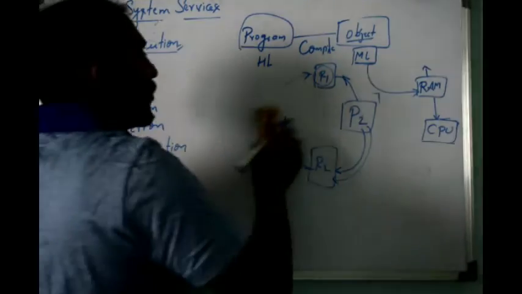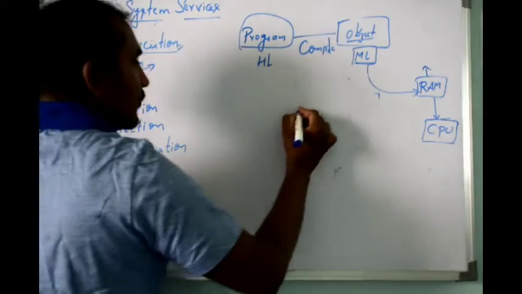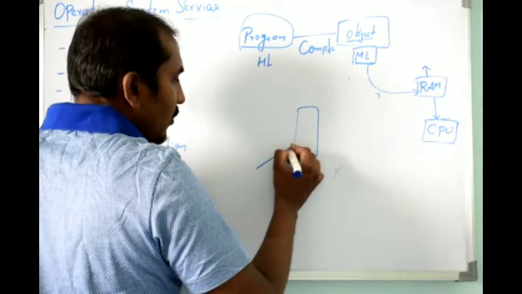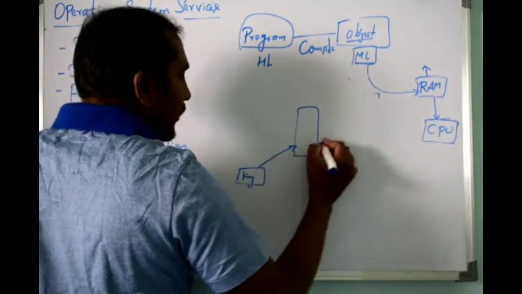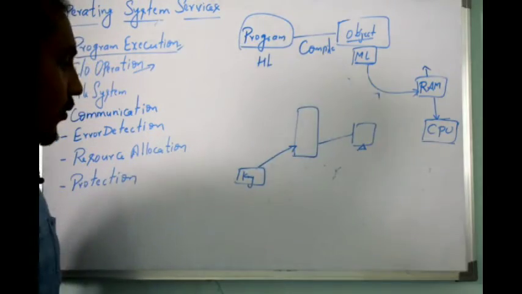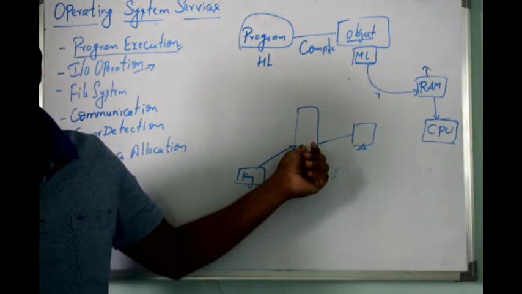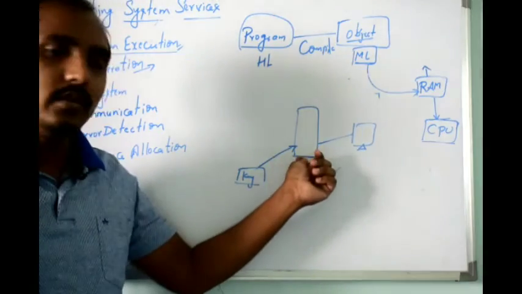In the sense, for example, if you have the CPU, and this CPU is connected to the keyboard and also connected to the monitor. Now if the program wants to read the data, we can read the data from the keyboard.